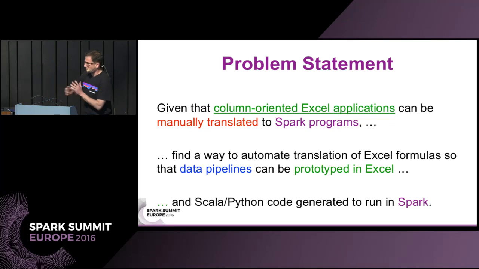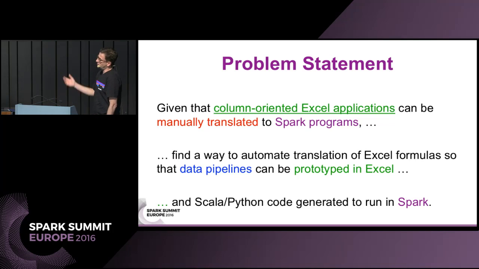So the problem statement evolved a little bit. Given that there's what I started calling column-oriented Excel applications, and those can be manually translated, as we've seen, the problem is actually finding a way to automate that translation process into a data pipeline where programs can be prototyped in Excel, and you have as output a Scala program that runs on Spark.